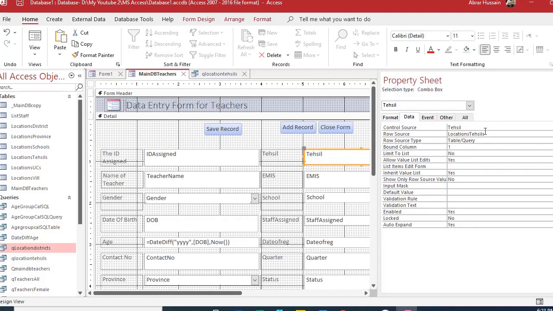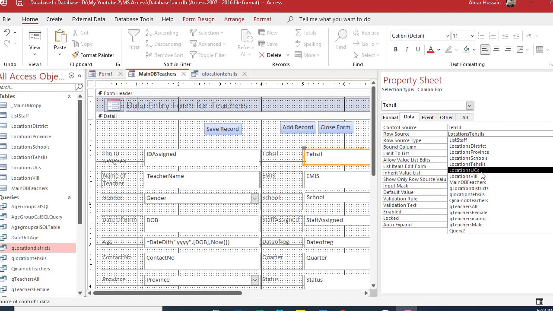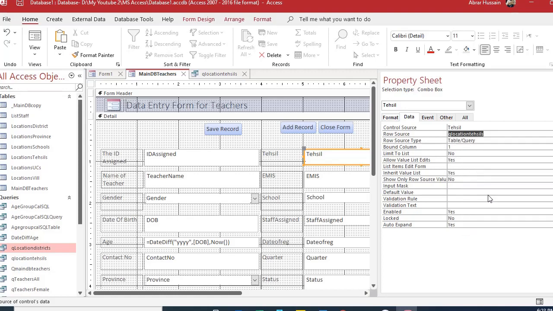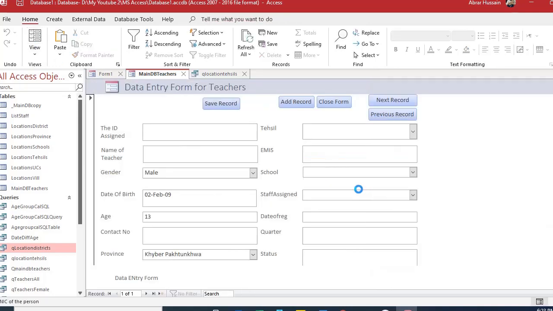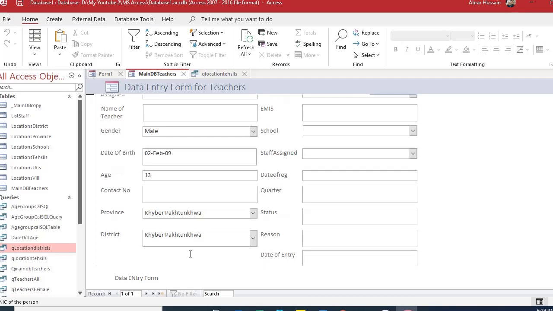Okay. And now what I will do, I will go there and in this tehsil, currently the drop down is from that table location tehsil. I will change it to query location tehsil, this one that I just developed, and save it. Now go to form. Here we have Khyber Pakhtunkhwa.